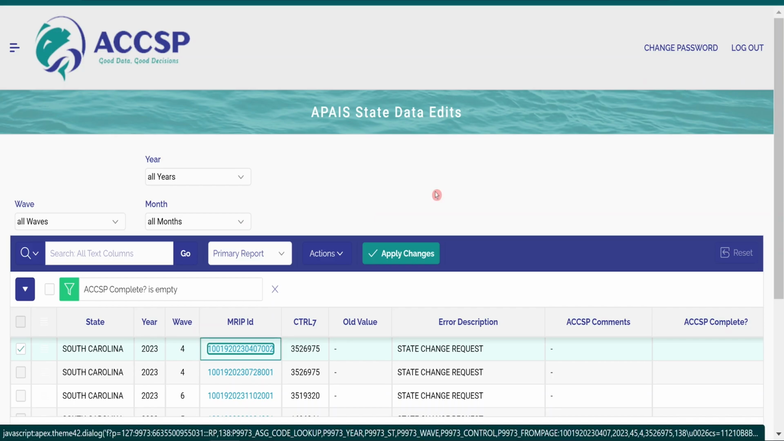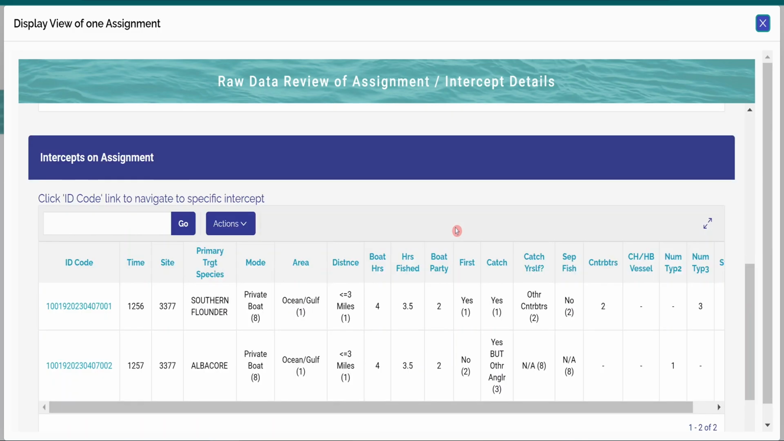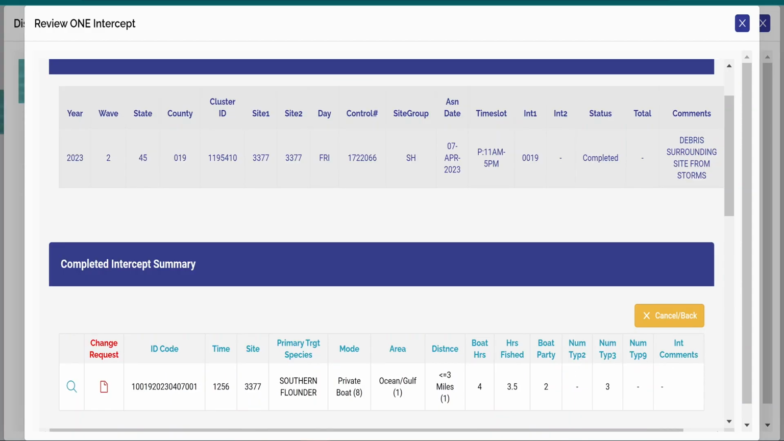To address a data edit and provide corrections, click the MRIP ID hyperlink to then open the Raw Data Review of Assignment Intercept Details pop-up page. If the error description in the comment from the ACCSP is related to intercept level data, you should then click the associated ID code hyperlink to display the full intercept details within the Raw Data Review of Intercept Type 2, Type 3, Type 9 Details page. See the Site Assignments topic video on how to submit a state change request.